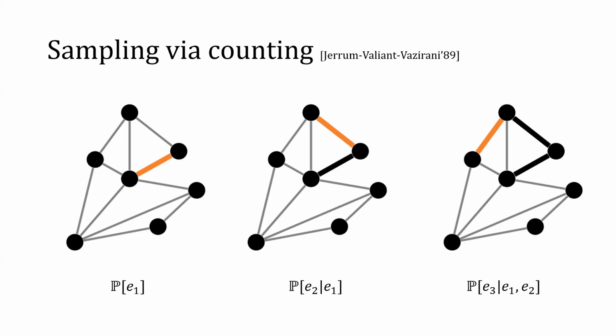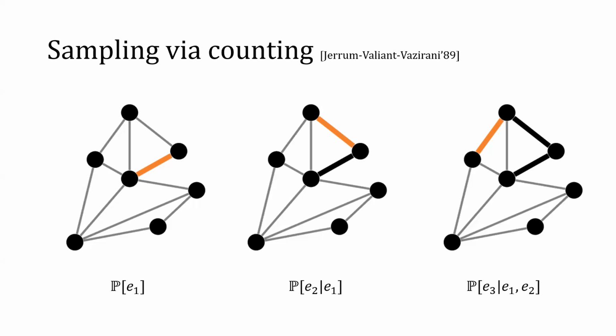Suppose you do include e1, then you can look at the edge e2 and compute the probability of including e2 conditional on already including e1, then flip a coin on whether to include e2 or not, and so on. It's easy to see that this reduction needs to take time linear in the number of edges, which is not what we want.